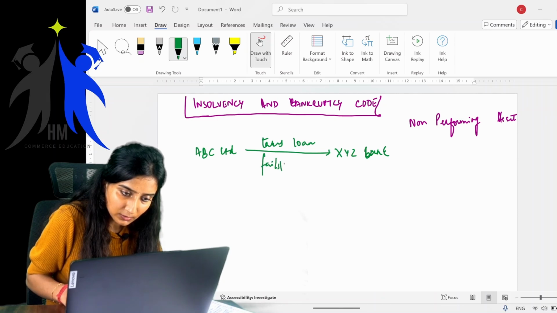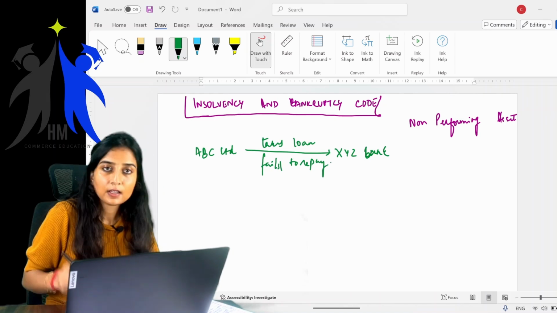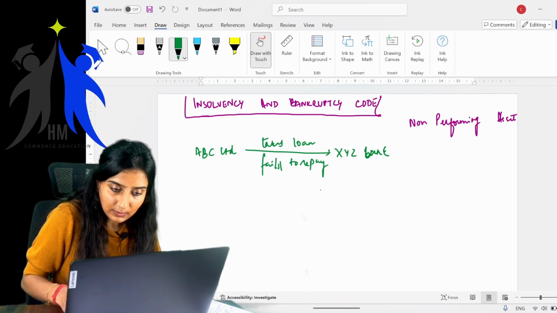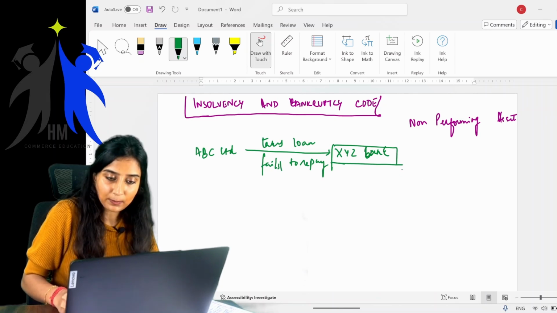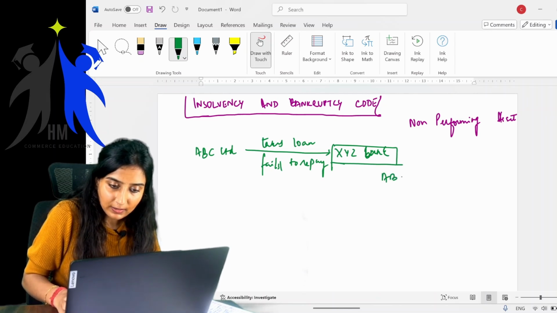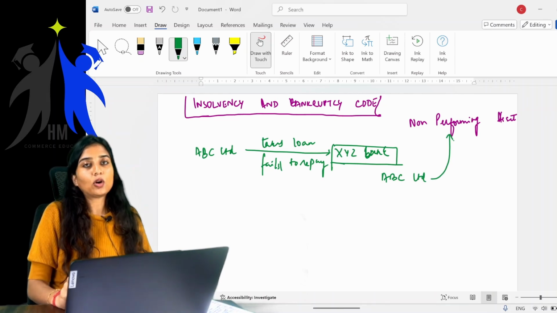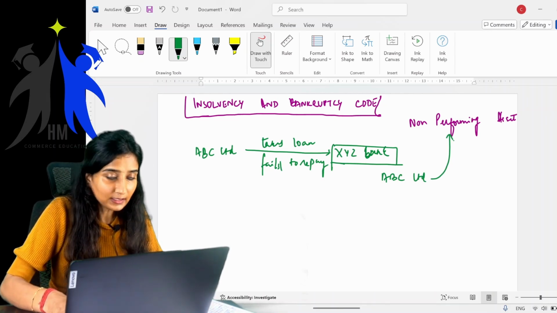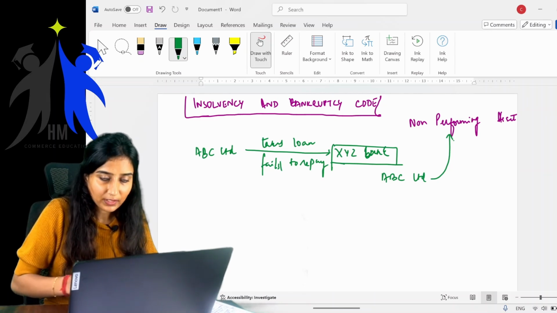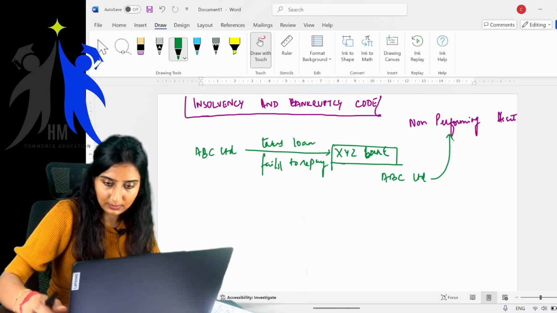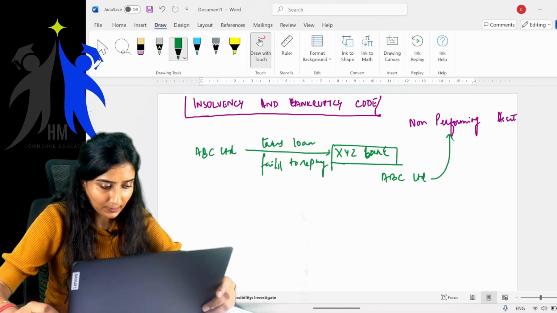Now, in the books of XYZ Bank, ABC Limited is classified as a non-performing asset. Children, I think till here I'm clear. Okay. Now with a clear mind, please try to understand.